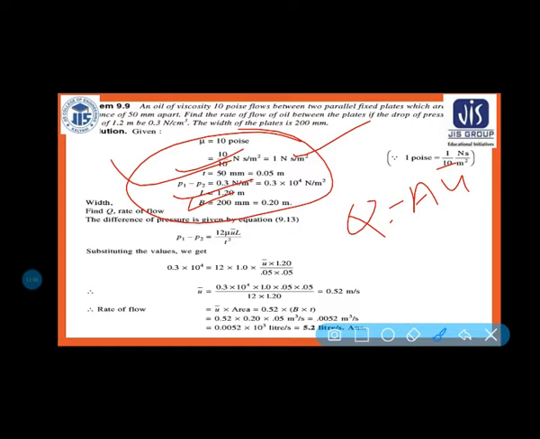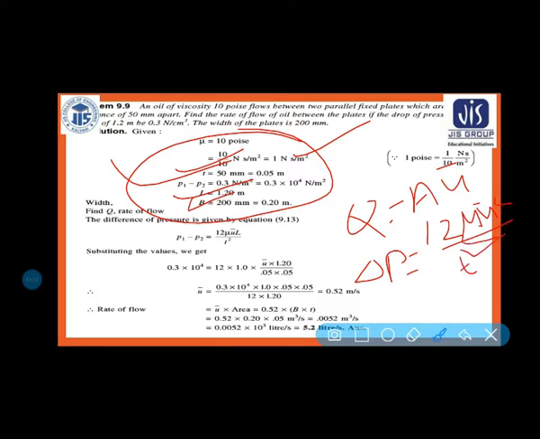Yes, the pressure difference is given. So I know the relation between pressure difference and the average velocity, that is del P is equal to what? 32. Remember, it is your plate. If it is your circular pipe, then it will be 32. But here it will be 12 mu u bar L by T square.